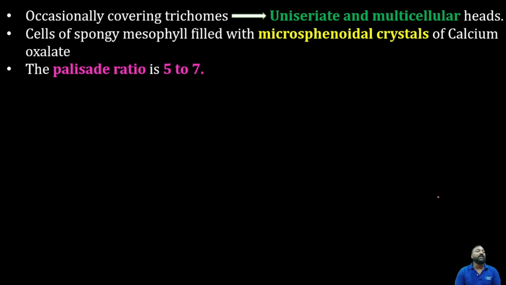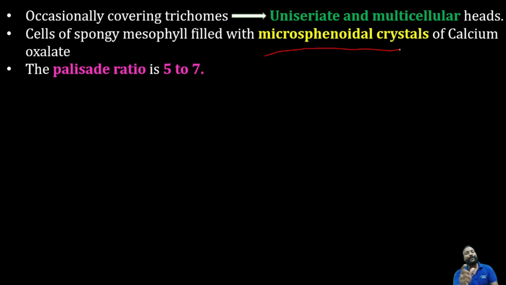And occasionally covering trichomes, like what are the other things? Occasionally covering trichomes are maybe uniseriate and multiseriate heads. Okay, and these cells are spongy mesophyll filled with microspheroidal crystals of oxalate. Yes, you should definitely remember this word.